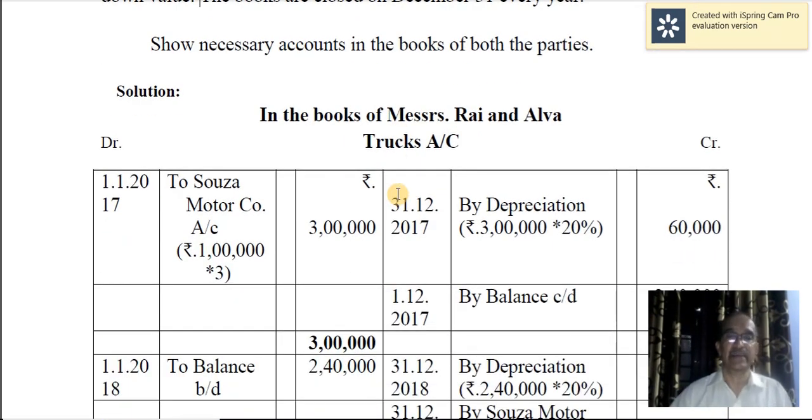So the first entry is asset account debtor to hire seller's account or hire vendor's account. The asset is truck here, truck's account debtor to hire vendor's Souza Motor Company account. Here you have to record the cash price of the asset, 1 lakh into 3, so that comes to 3 lakh.